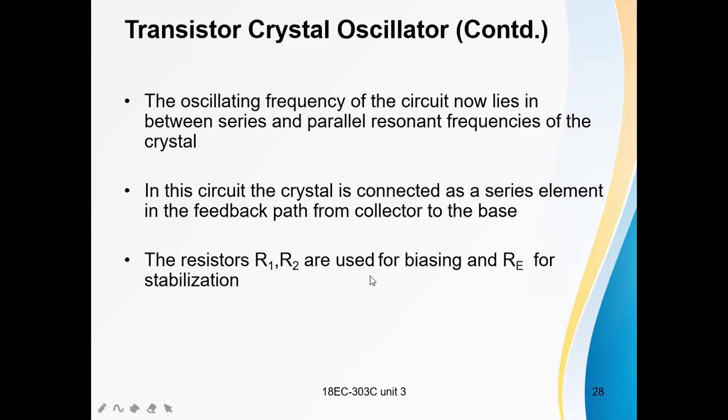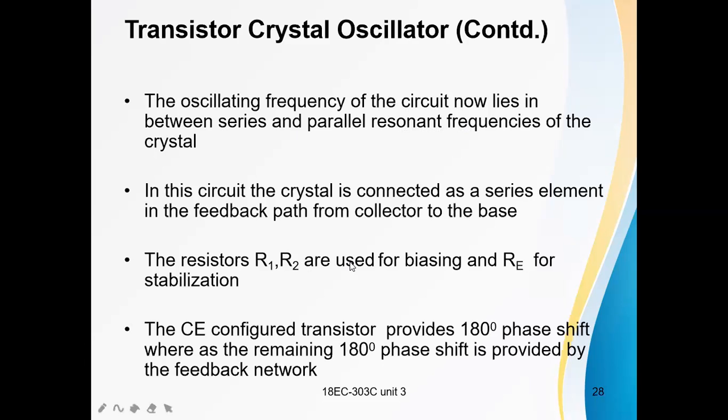The resistors R1 and R2 are for biasing and RE is for stabilization, thermal stability. And what is the phase shift of this circuit? Here also this is a CE configuration transistor circuit providing 180 degrees phase shift, and the remaining phase shift is provided by the feedback network.